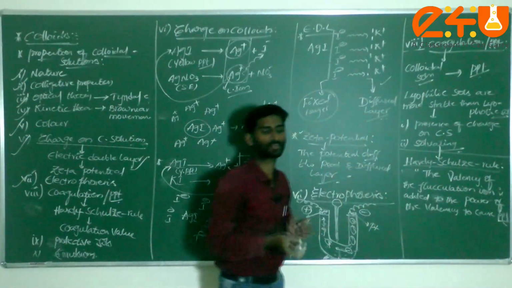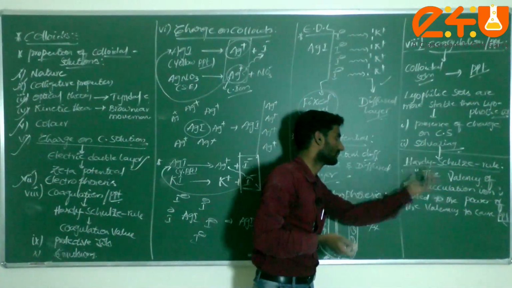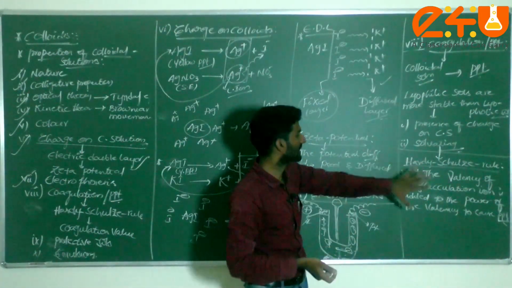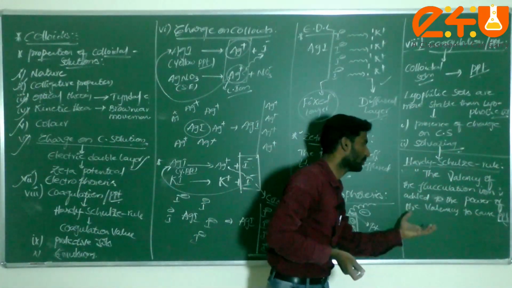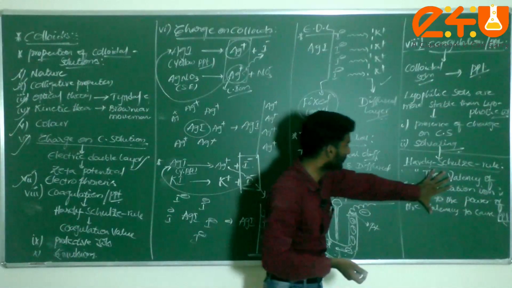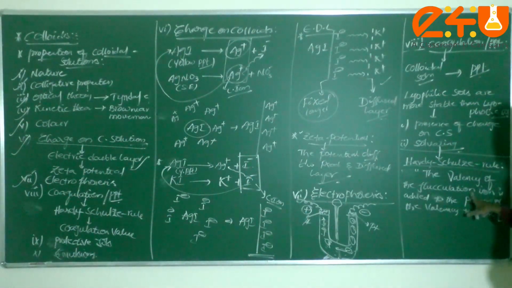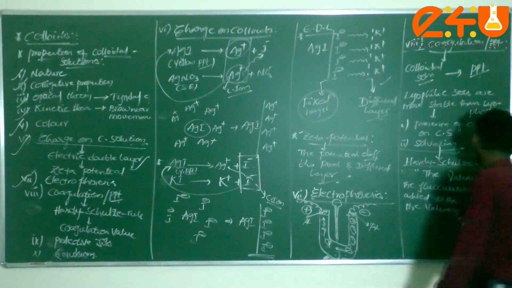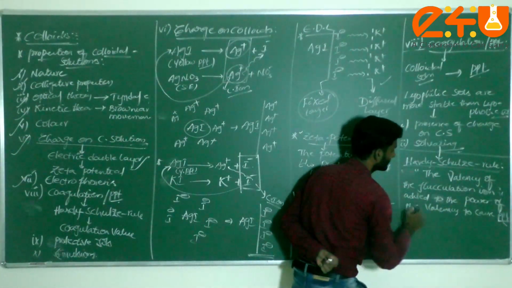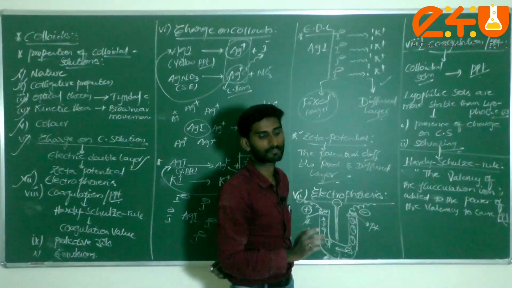That means, dear students, which electrolyte having the greater valency will precipitate the colloidal solution. That is known as the Hardy-Schulze rule. The valency of the flocculating ion is added to the colloidal solution. Then what will happen? The power of this valency to cause precipitation.